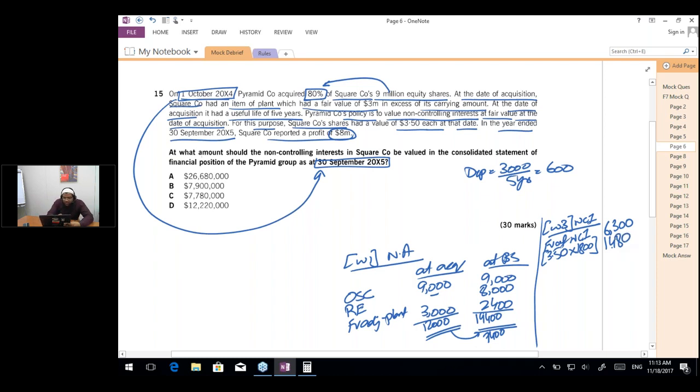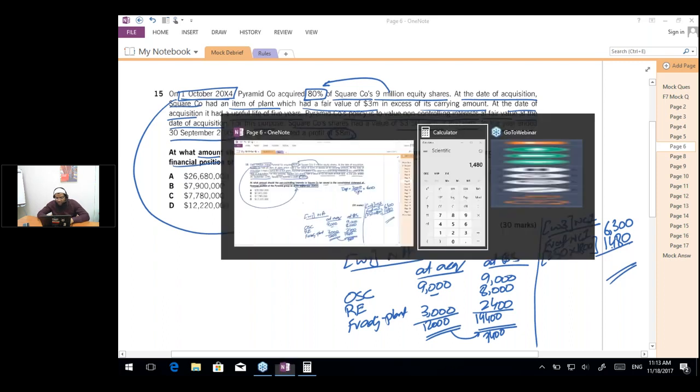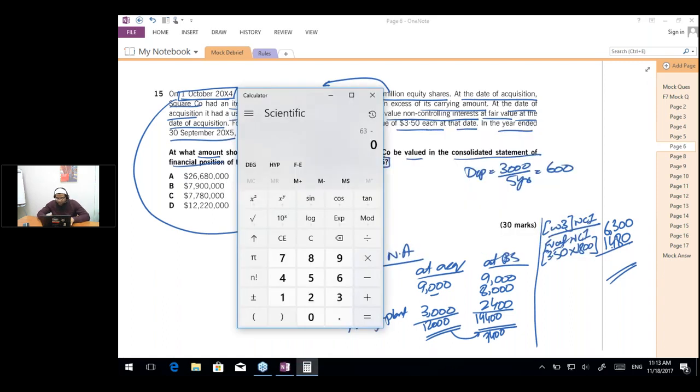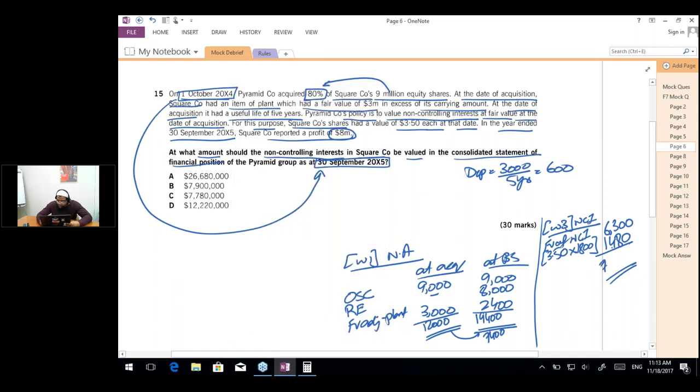Now the question's requirement was at what amount should the non-controlling interest in Square be valued in the consolidated statement of financial position. So the question wants us to value the NCI, which is 6,300 plus 1,480. So this is going to be 7,780.